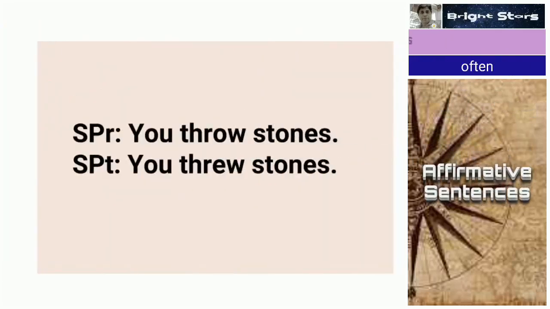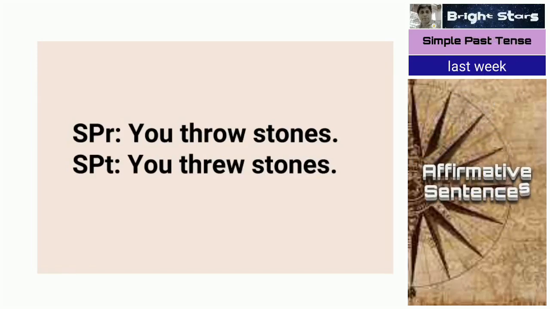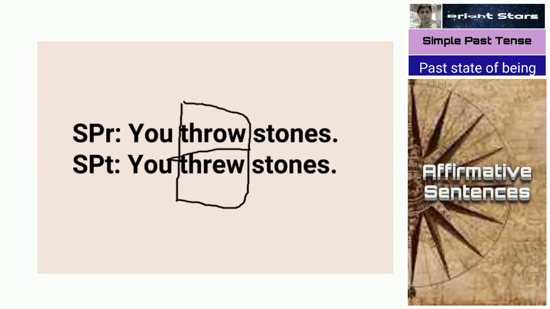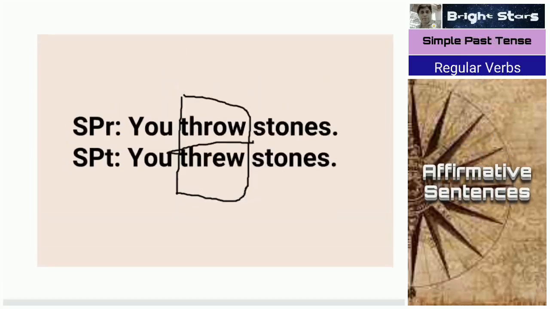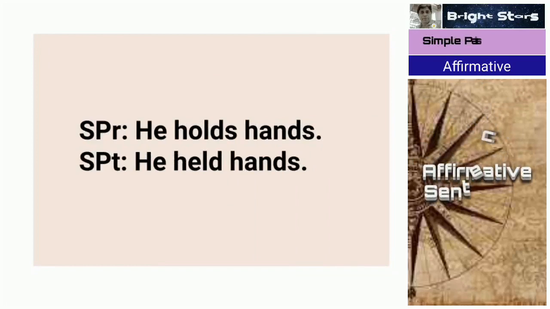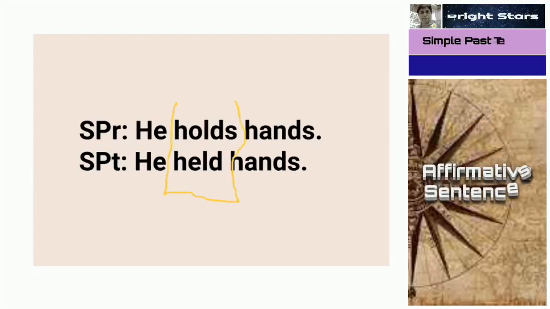Next one, you throw stones, you threw stones. You see, here this change you have to notice. "Throw" becomes "threw", an irregular verb. So otherwise we add "ed"; "throw", "threw". So this difference you should know. Simple present, he holds hands. He held hands. "Hold" is simple present tense. "Held" is simple past tense.